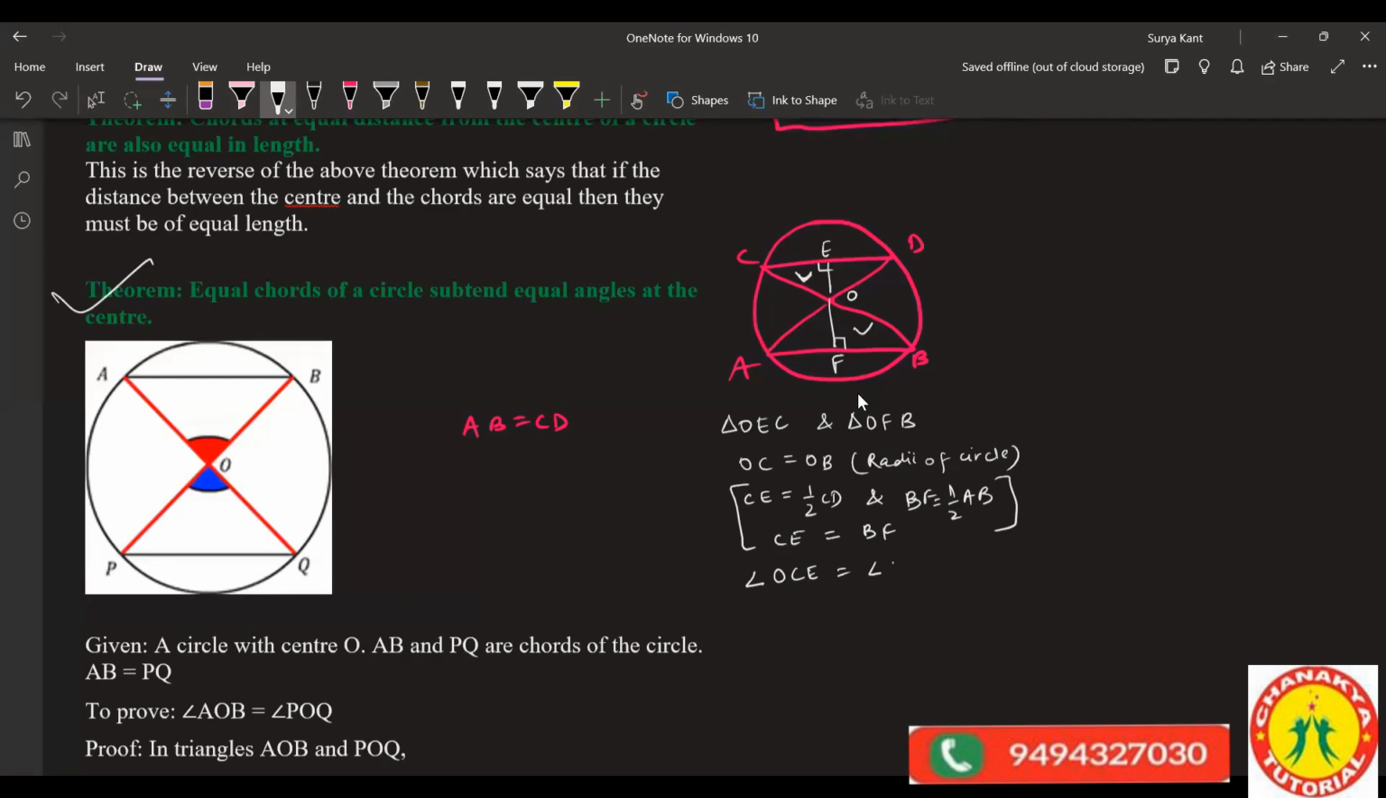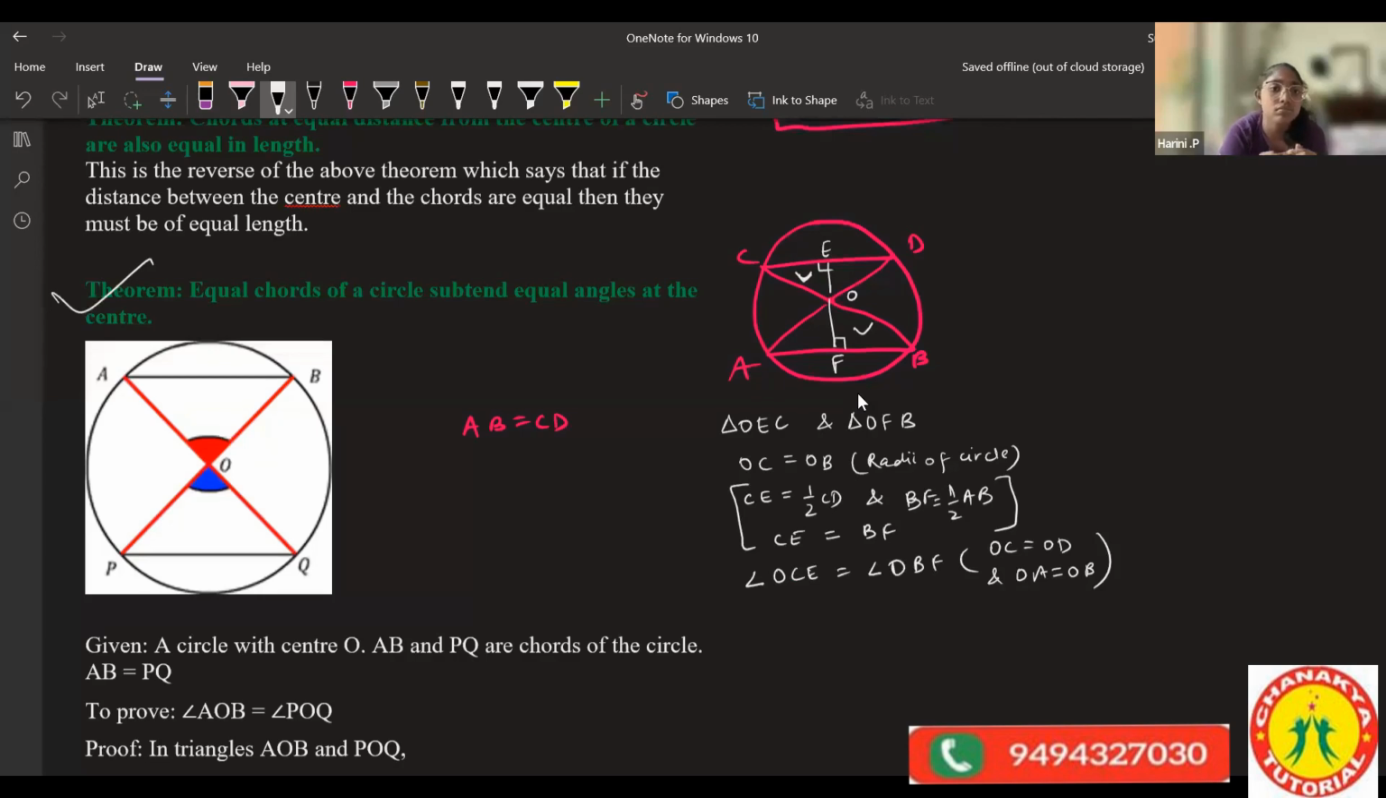So by side, angle, side, what do you got? By side angle side it got proved. Triangle OEC is congruent to triangle OFB. Why can we write this? As OC is equal to OD, first step, and second step, OA is equal to OB. If two sides are equal, then your angles are also equal. Understood?